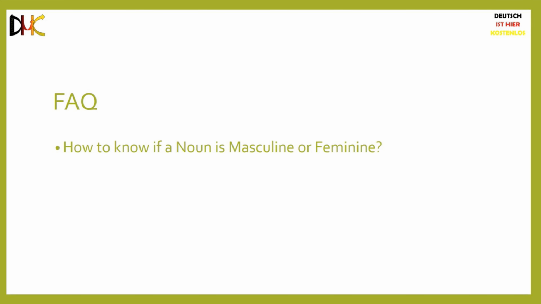So if the new word is Fußball, make sure you learn it as der Fußball and not just Fußball. That being said, most words ending with A may be feminine, but many words that end with A are masculine and neutral as well. So I suggest you don't try to find any such pattern, because it will only lead to confusion at a later stage.